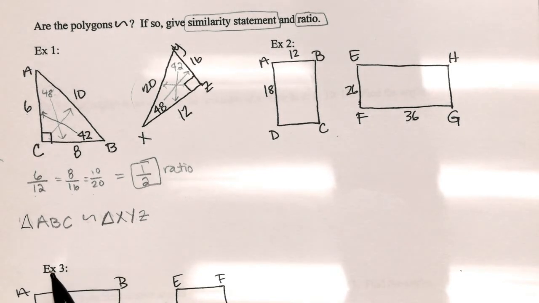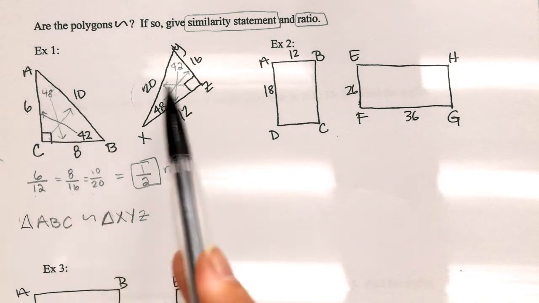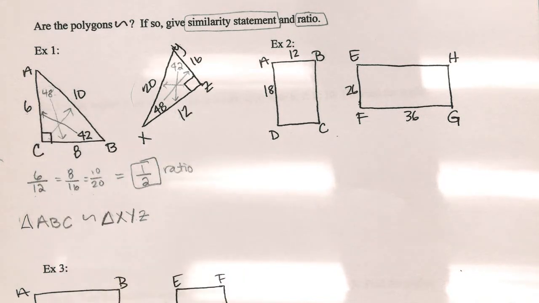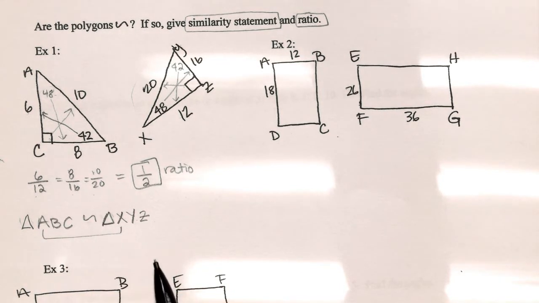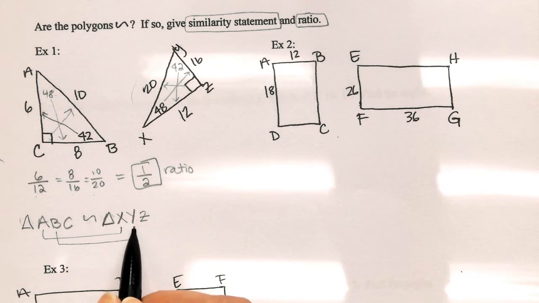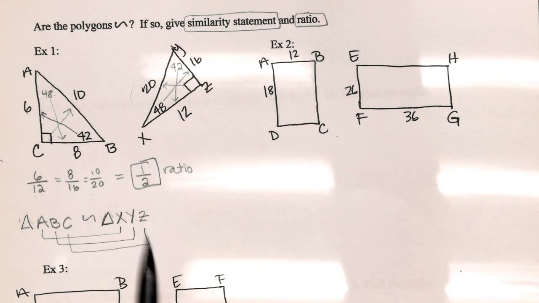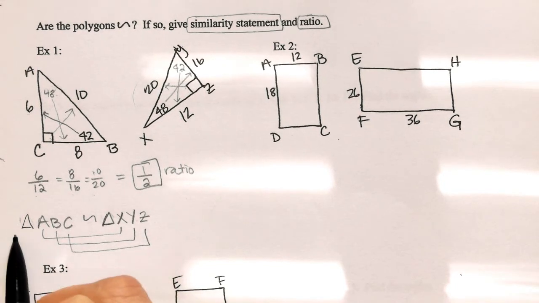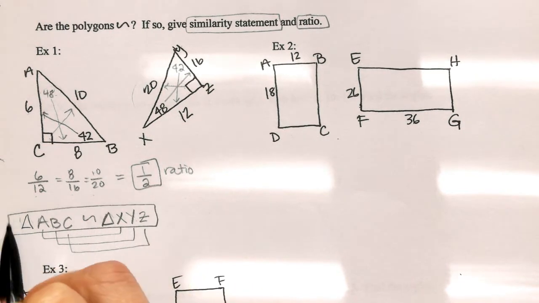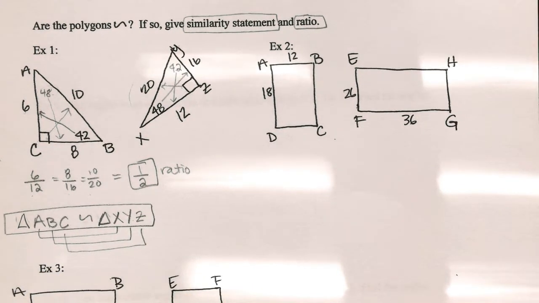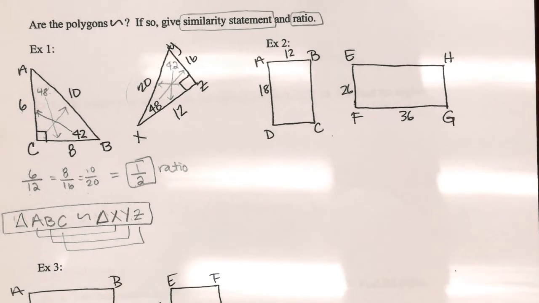So you're making sure that your angles are aligned in each one. So I want you to think back to the very first unit that we ever covered. Angle A goes with angle X. Angle B goes with angle Y. Angle C goes with angle Z. So this is your similarity statement. So here's our ratio. Here's our similarity statement.